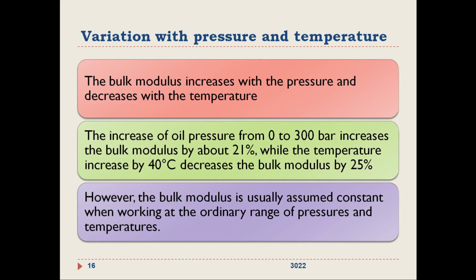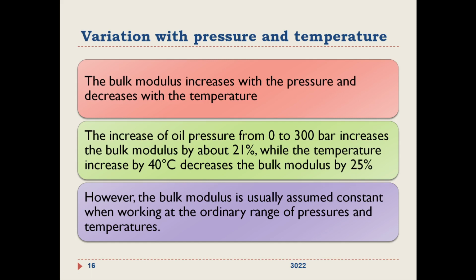So this bulk modulus of elasticity or coefficient of compressibility increases with the pressure and decreases with the temperature. So it is increasing with pressure and decreasing with temperature. So the increase of oil pressure from 0 to 300 bar increases the bulk modulus of elasticity about 21%, while the temperature increase of 40 degrees Celsius decreases the bulk modulus of elasticity by 25%.